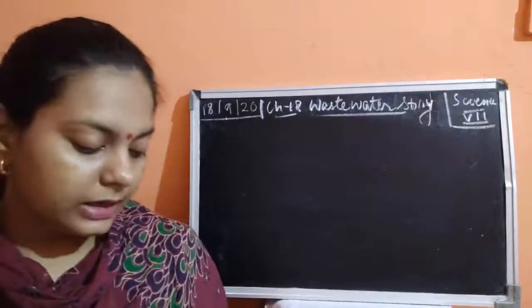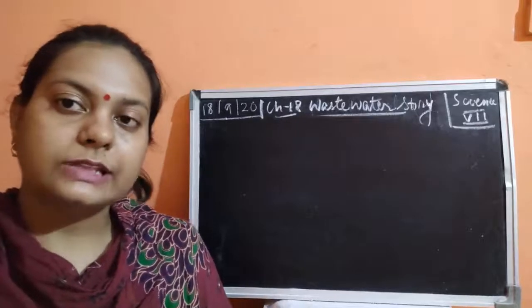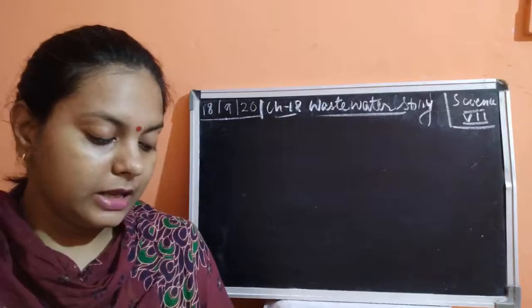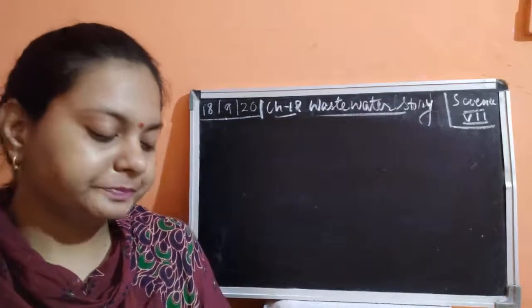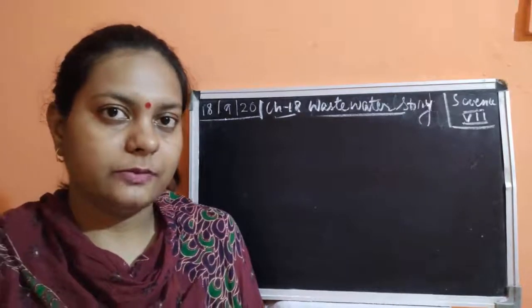Then there are certain living organisms like bacteria, and microorganisms called fungi. There could also be other microbes and parasites which cause dysentery or different waterborne diseases.